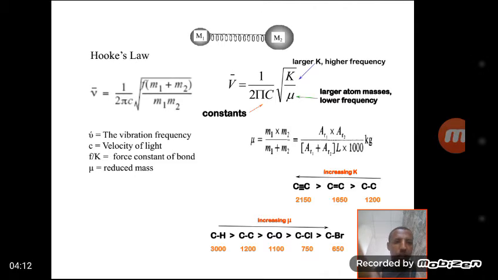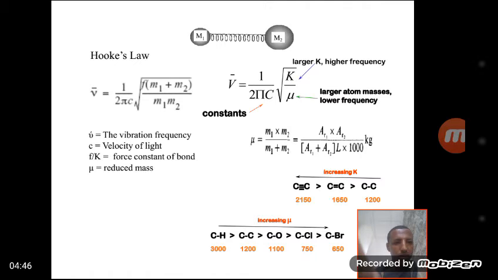As we see, a double bond is stiffer than a single bond, and a triple bond is stiffer than a double bond. That means they have a larger force constant. As a result, the frequency of vibration also increases. Based on force constant, the triple bond is greater than the double bond, which is greater than the single bond.